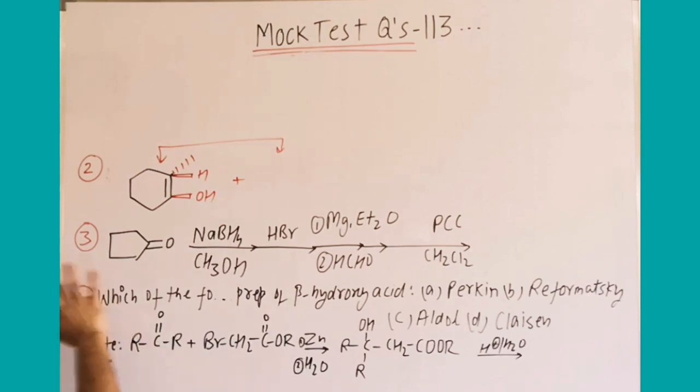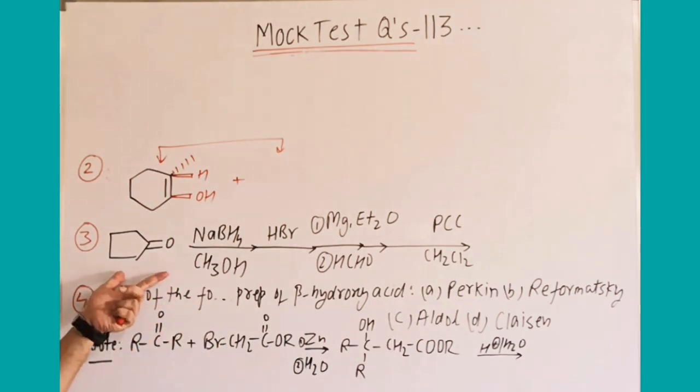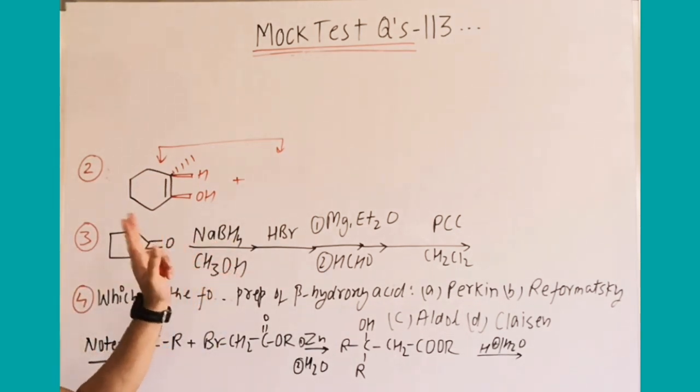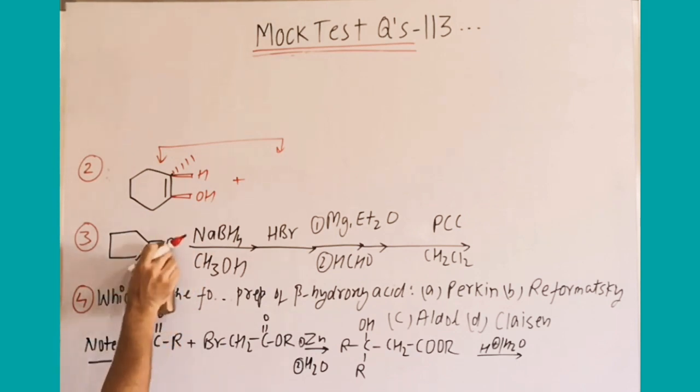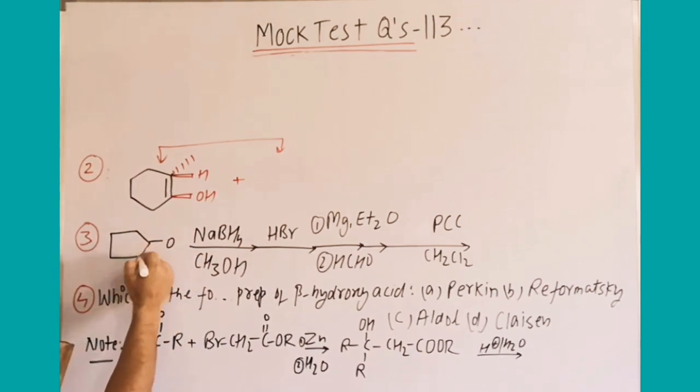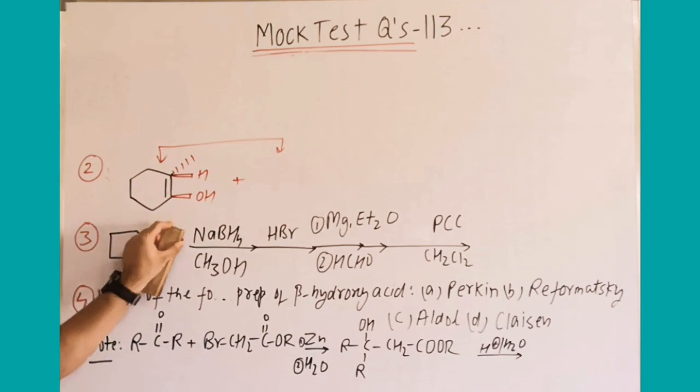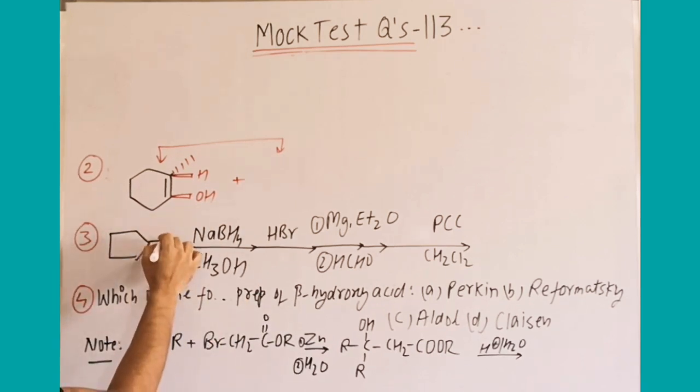Question number 3, that arrangement is given, think about it. I am explaining in less time, we will cover this discussion. Ketone with NaBH4 and CH3OH. In short, it is reduction, it forms an alcohol. With HBr, we know alcohol with HBr simply releases H2O and Br minus will attack.